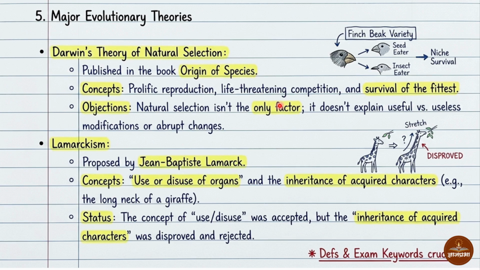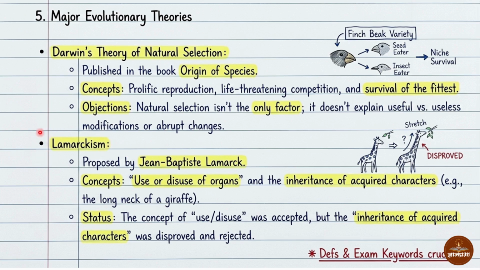These are the three concepts of Darwin's theory of natural selection. What are the objections? Natural selection isn't the only factor. It doesn't explain useful or useless modification or abrupt change.